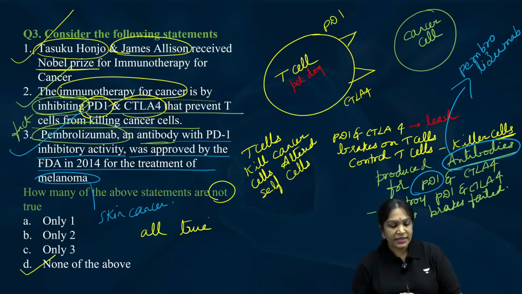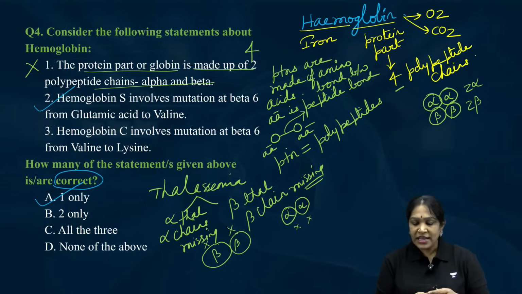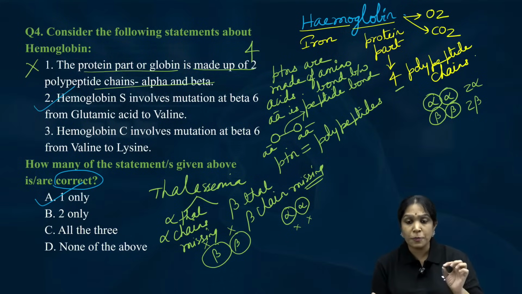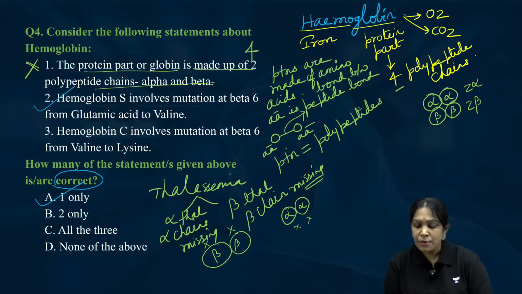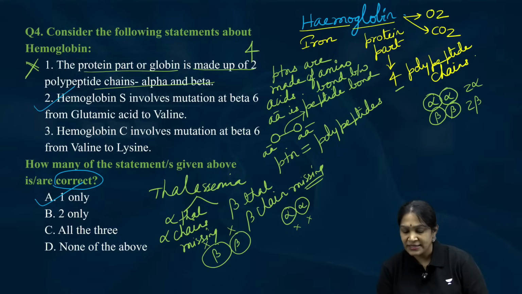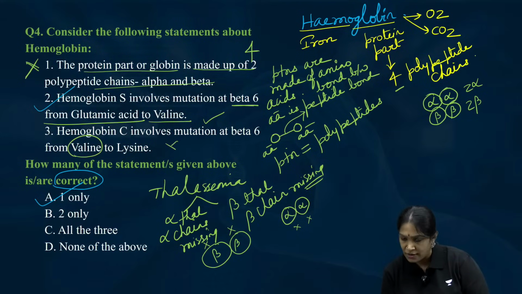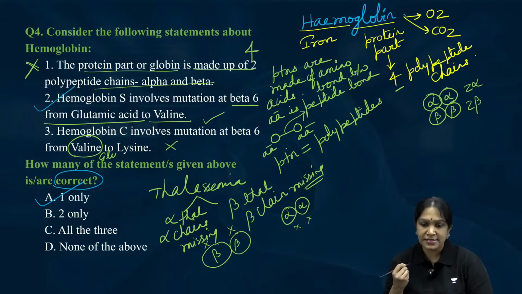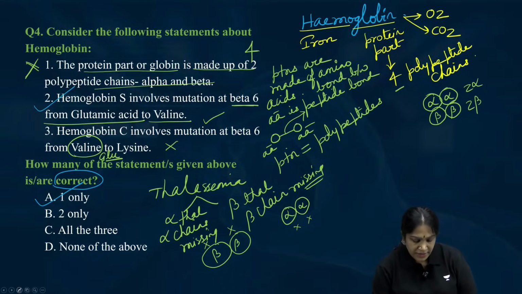Now let us check this question. The protein part of hemoglobin is made up of 2 polypeptide chains. Wrong. It is made up of 4 polypeptide chains. Hemoglobin S involves a mutation of beta 6 from glutamic acid to valine. Correct. Hemoglobin C involves a mutation from beta 6 valine to lysine. Wrong. It is beta 6 glutamic acid to lysine.